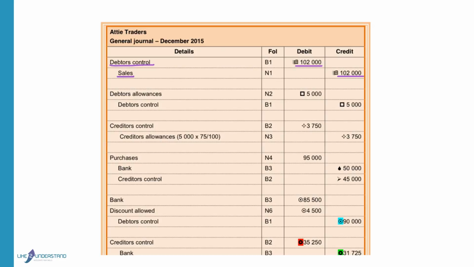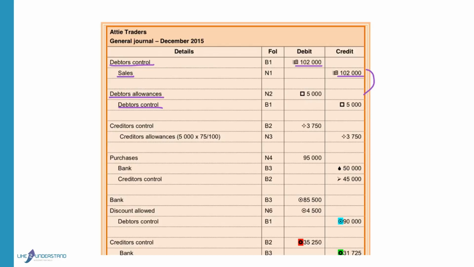When the goods are returned, the debtor's allowances is debited to reduce the sales that we had in the previous entry. Debtor's control is credited to reduce the amount that the debtors owe. No entry will be recorded for cost of sales or inventory because we don't use it in the periodic inventory system. Then we have to calculate what is the cost price of this inventory so that we can determine what is the amount that we can claim back from the creditors.